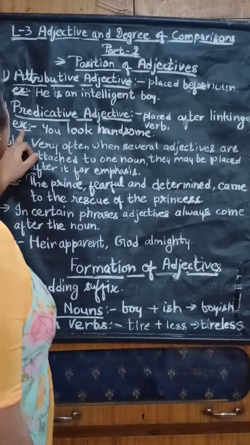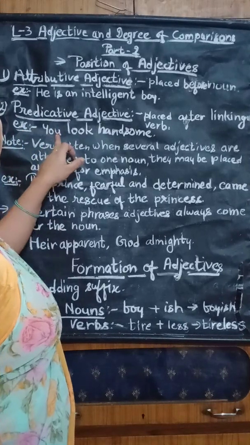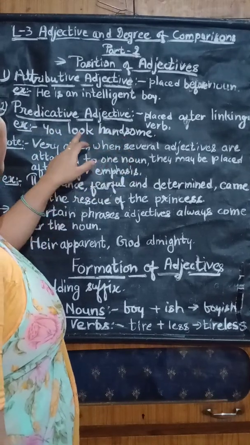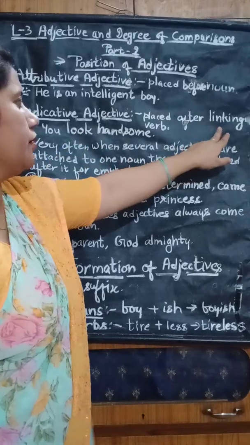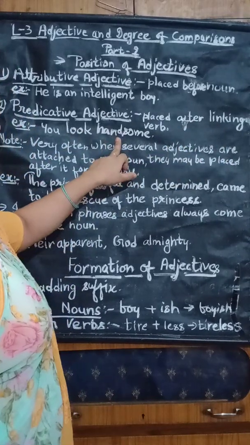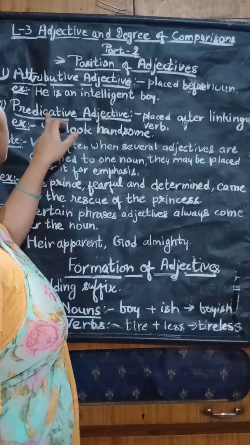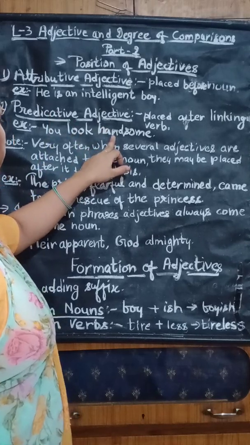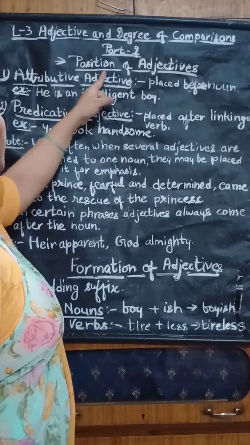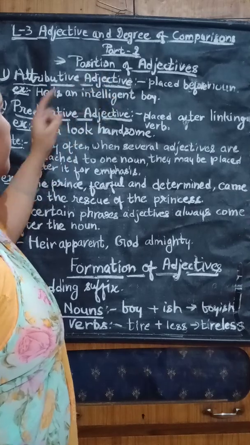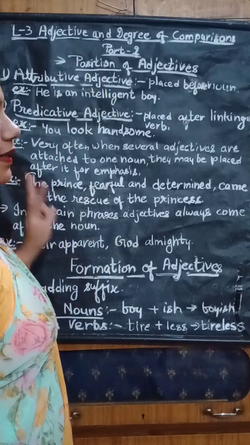Let's see the example. You look handsome. Here the word look is the linking verb, and after that the adjective is coming, so it is the predicative adjective.